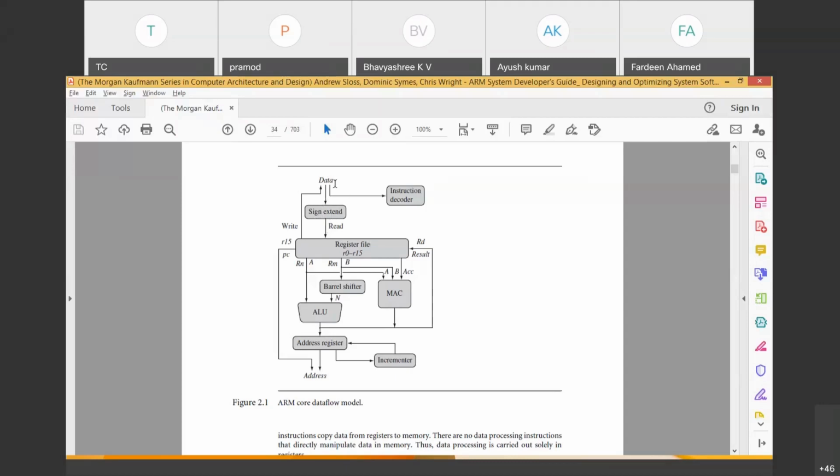Or it also converts unsigned into signed int or signed integer into unsigned int. That sign extension block will do that. The value coming out is 32-bit data. Now please see, I am saying it as data. Data may be an instruction. The data may be an instruction.